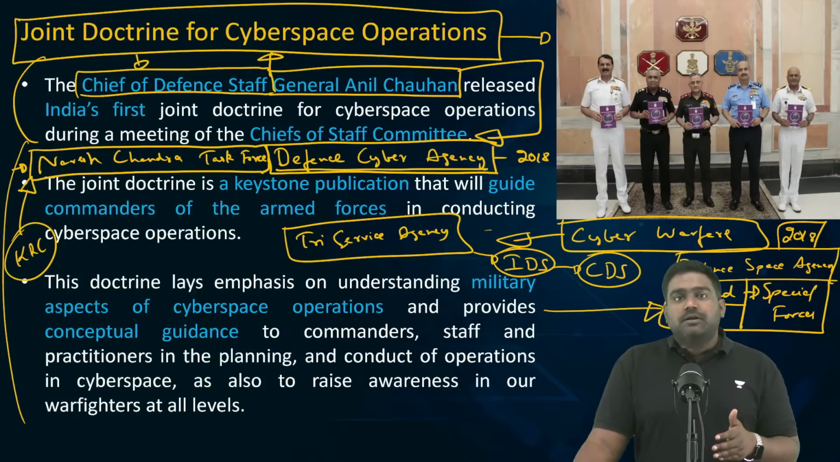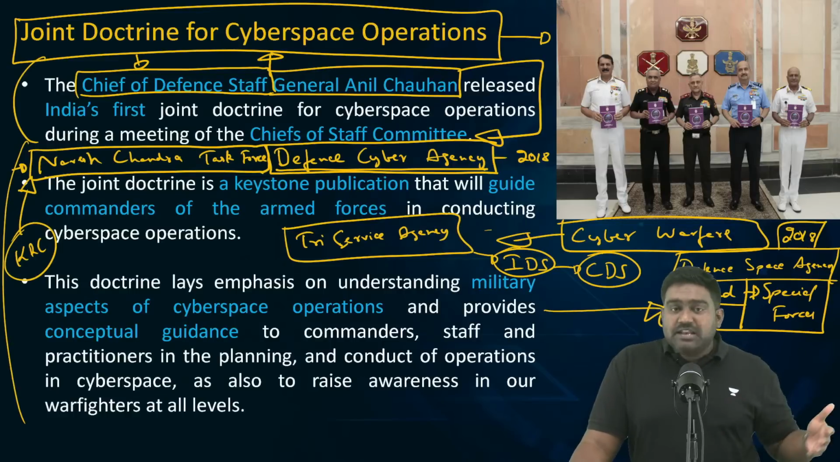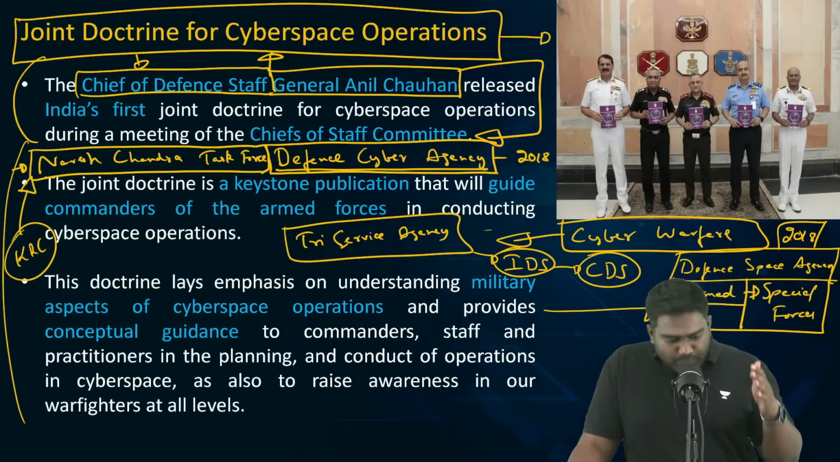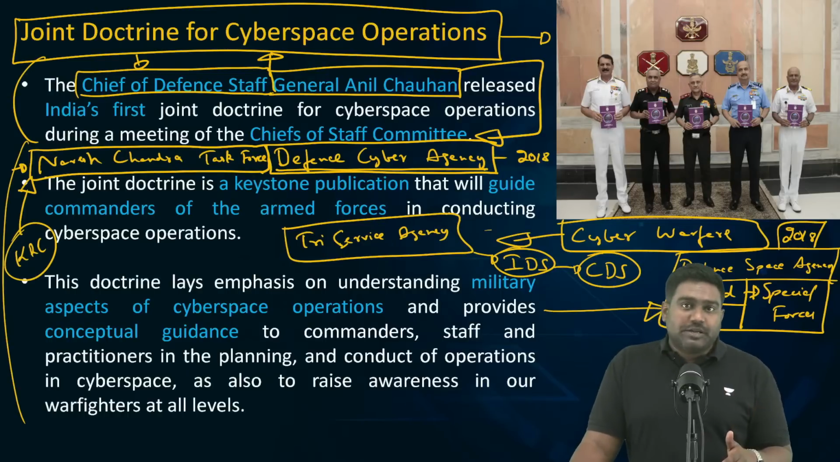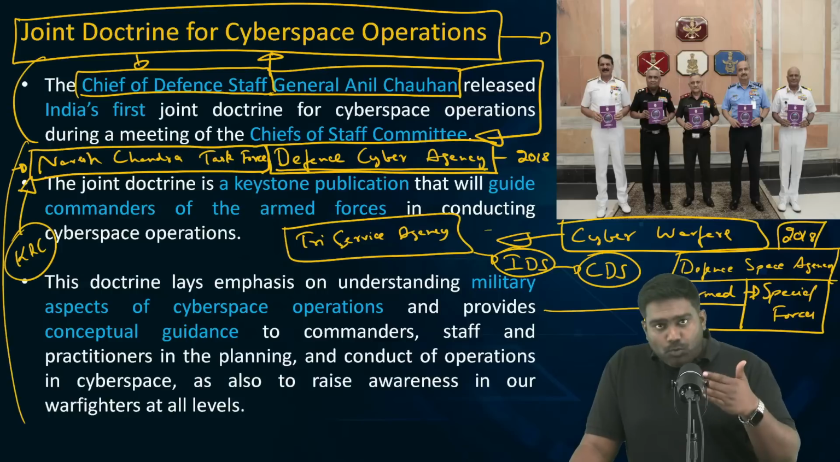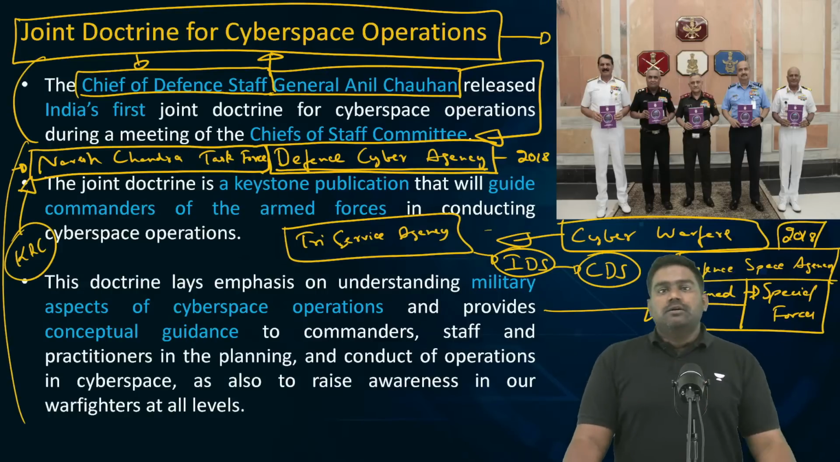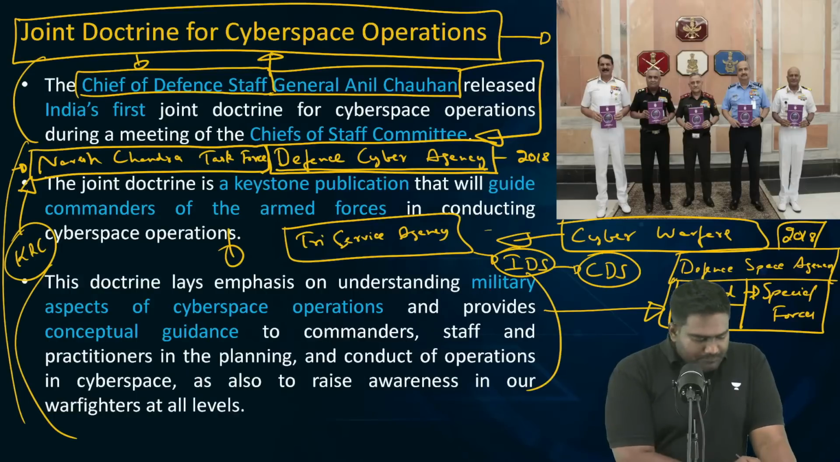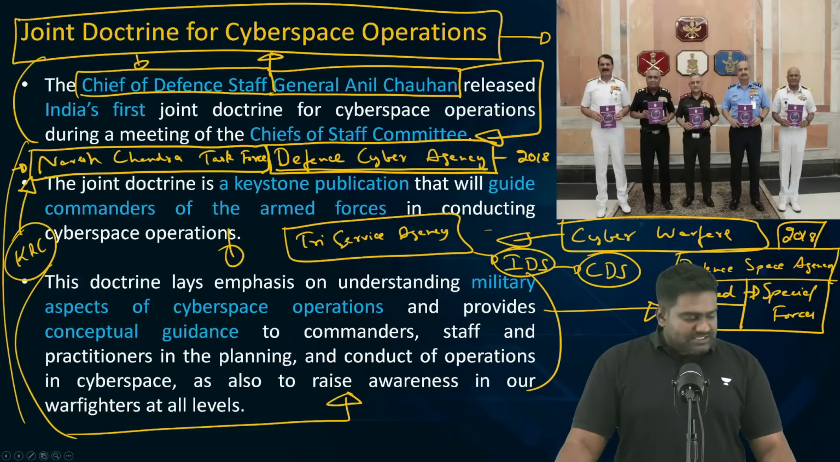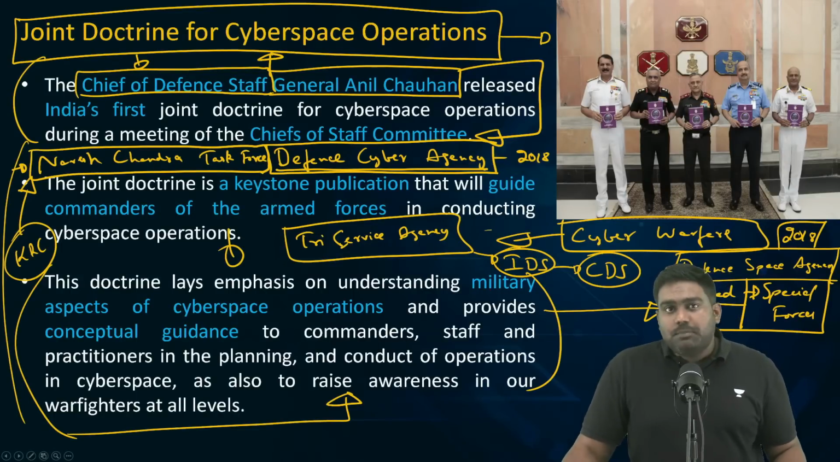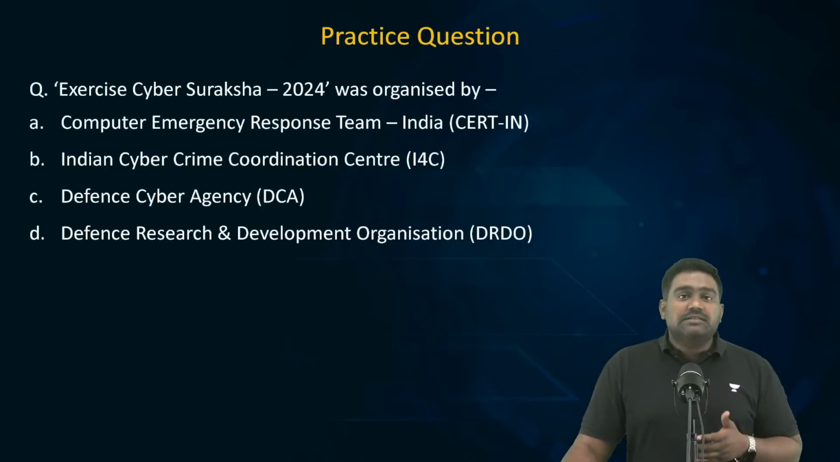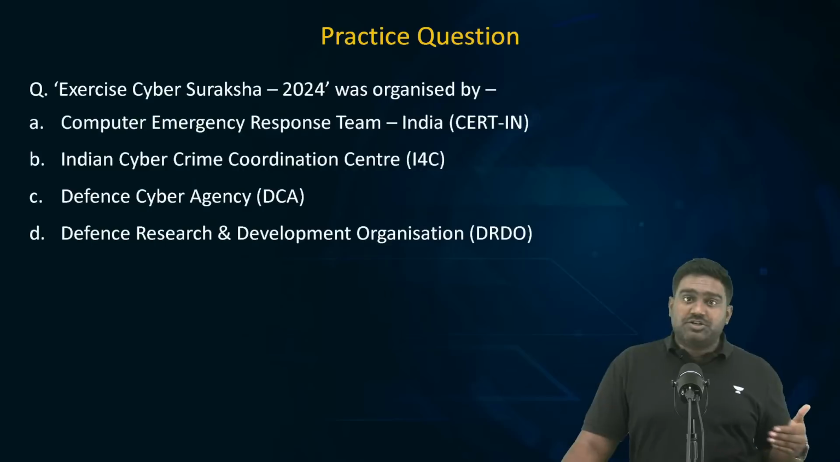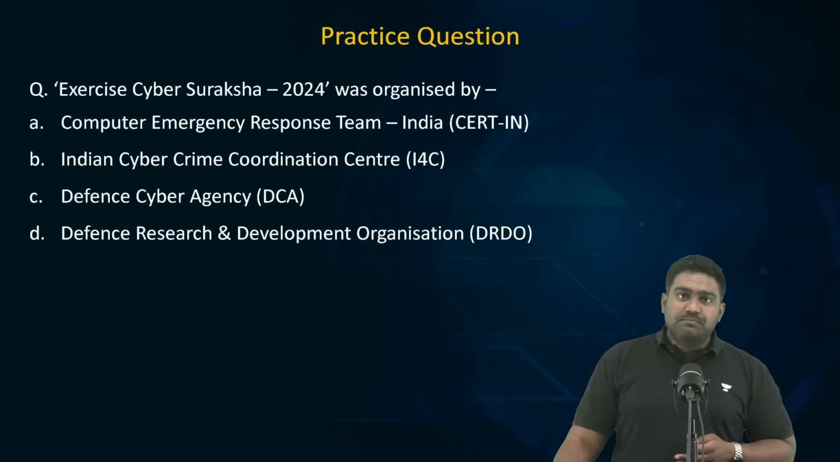If at all India is attacked through cyber methods from its enemies, or if at all India has to launch offensive cyber war against an enemy, it is the Defense Cyber Agency which will lead those operations. And this doctrine provides the protocols and the standard procedures to be followed. That's why it's a very important document which has been brought out. Of course, it's a classified document. It's not available in the public domain. So we don't know the exact details, but it was announced publicly that a joint cyberspace operations doctrine has been brought out. That's why the topic is very important.